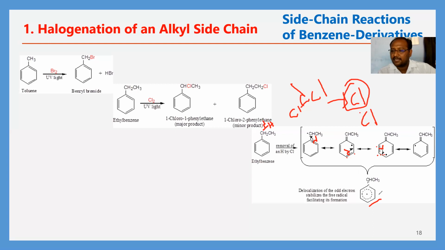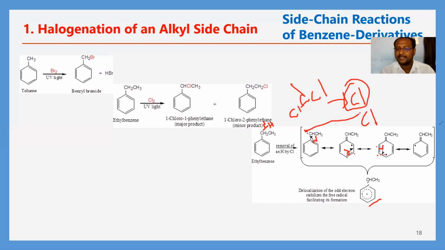Which is the more stabilized form for this structure? Here the radical is there. This Cl radical and this C radical both combine to form a bond. Then we will get a Cl on this carbon, the middle carbon. Because the secondary radical is generated here, more resonance structures are possible. When a compound has more resonance structures, its stability is greater.